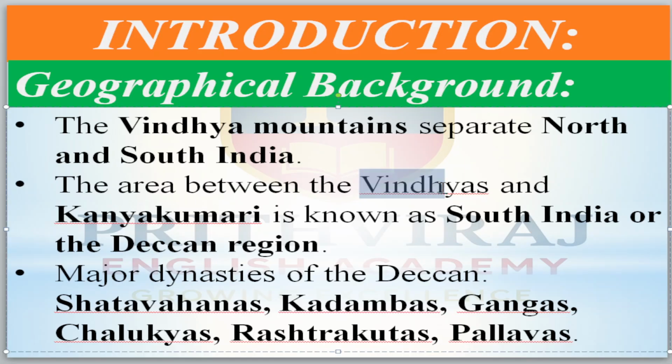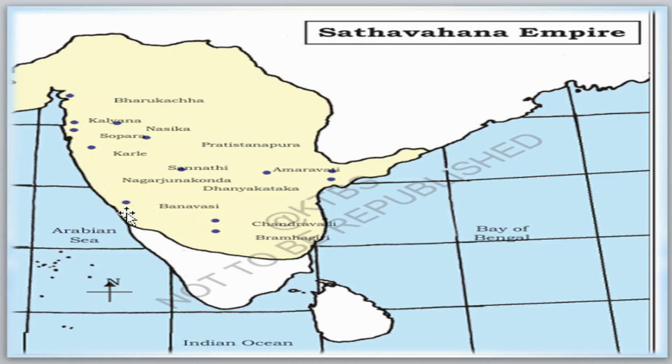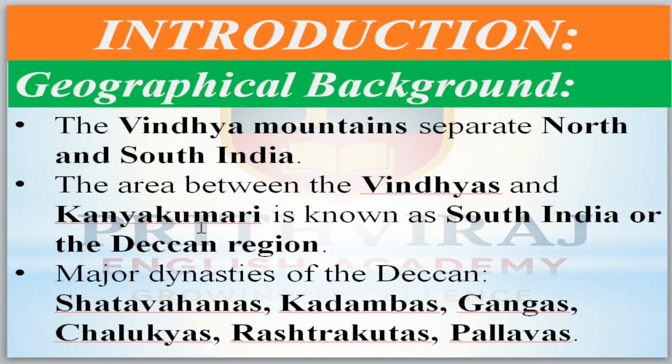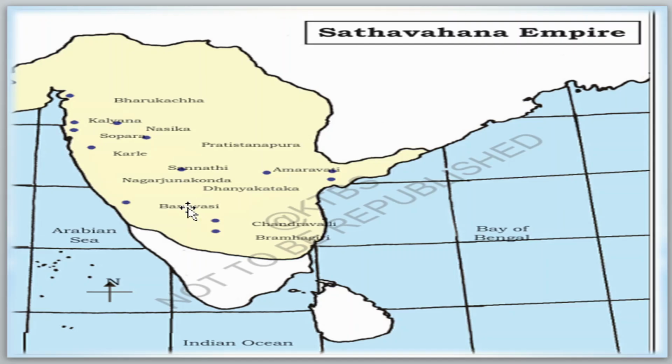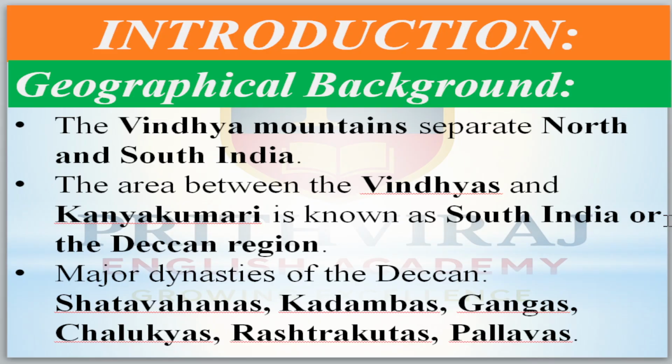The area between the Vindhyas and Kanyakumari is known as South India, or the Deccan region.